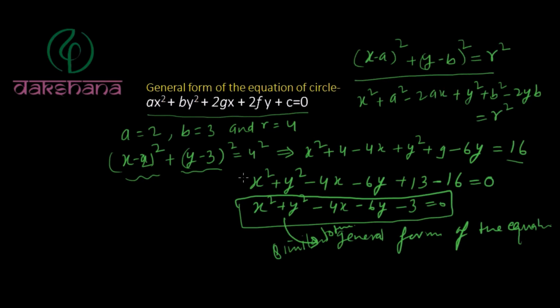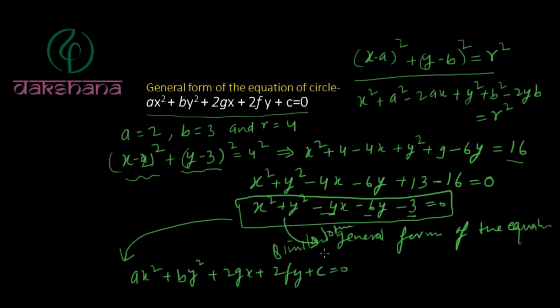If we put these constants as g, f and c, this equation will look like ax square plus by square plus 2gx plus 2fy plus c is equal to 0.